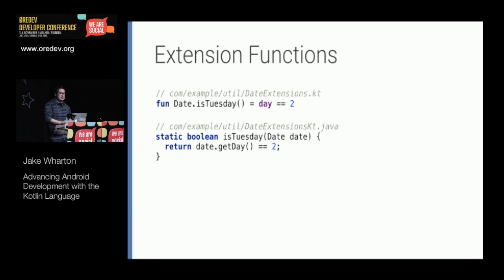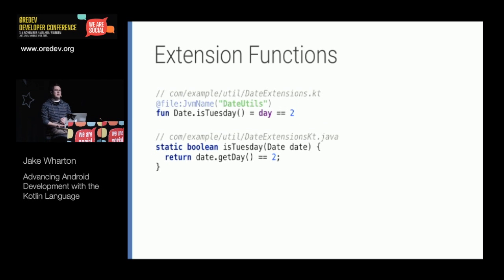An interesting thing is that Kotlin wants to interop with Java, and it understands that your entire project can't be Kotlin code. So this is going to wind up getting generated in a class called dateExtensions.kt.java, because the class that we've defined it in is called dateExtensions. If we were interoping with existing Java code, we would want to present this as if it was not something written in Kotlin. You shouldn't know that you're calling into Kotlin.